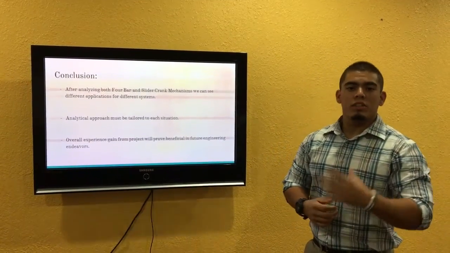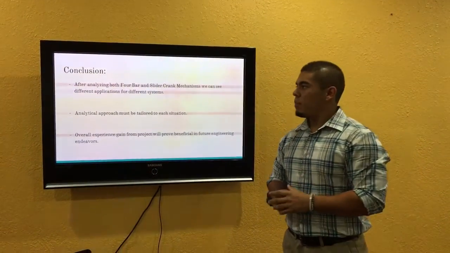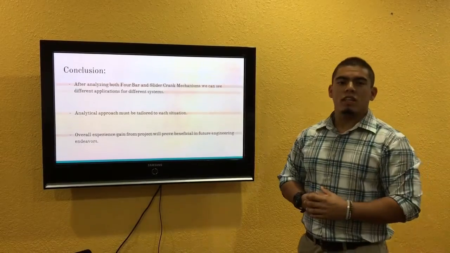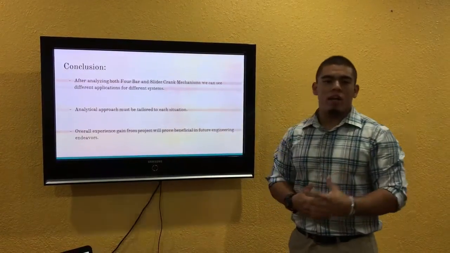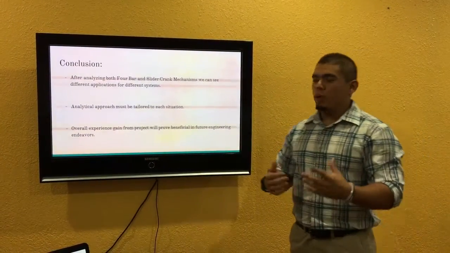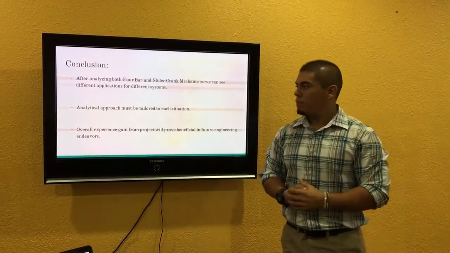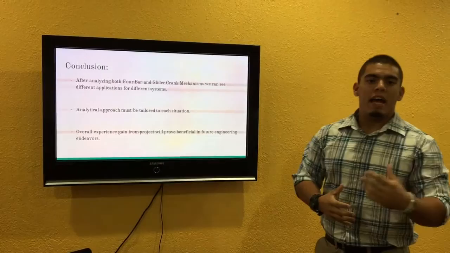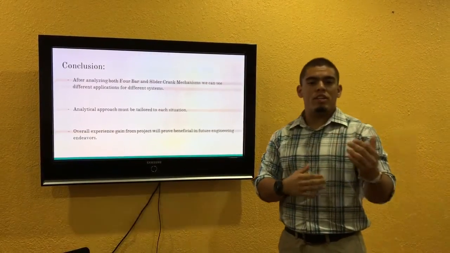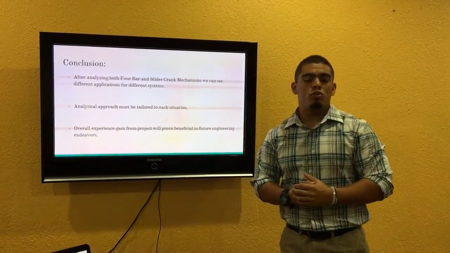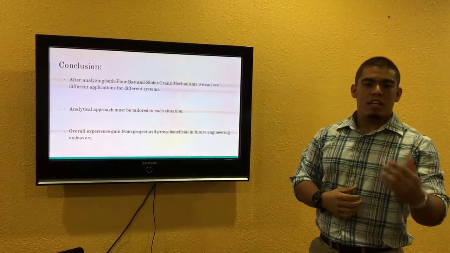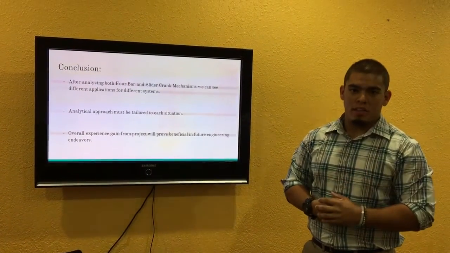All right, so to conclude this presentation, we have discussed that analyzing both 4-bar and slider crank mechanisms, we can see different applications through these different linkages. We have also seen that the analytical approach must be tailored to each and every situation in order to correctly analyze each different linkage for the correct answer.